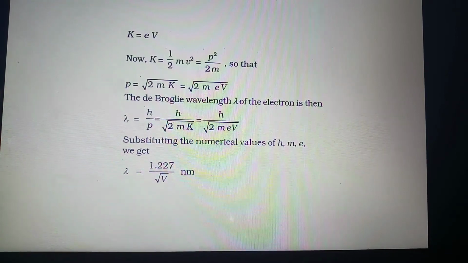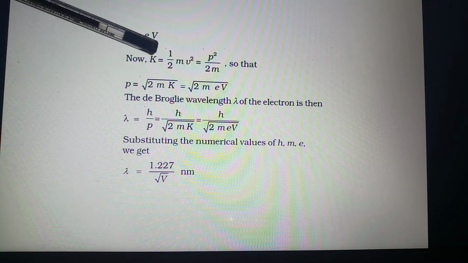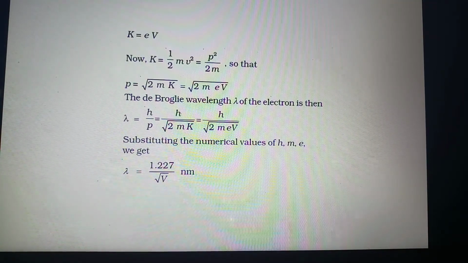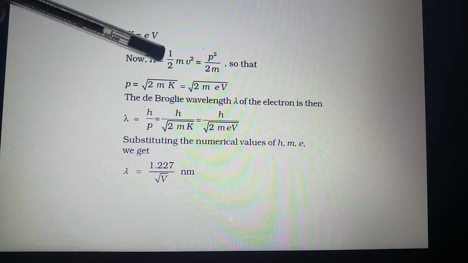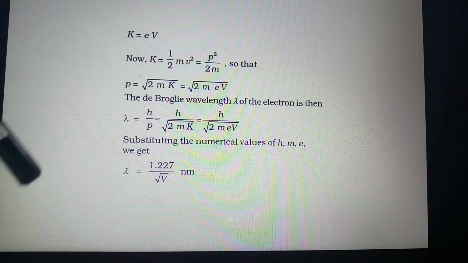We already discussed in the previous topic that the electron can behave like a wave. So when the electron is behaving like a wave, what should be the wavelength? We can calculate it like this. The kinetic energy of the electron is given by K is equal to eV, which we already discussed. And from mechanics, the kinetic energy K is half mv square, which we can write as p square by 2m also.